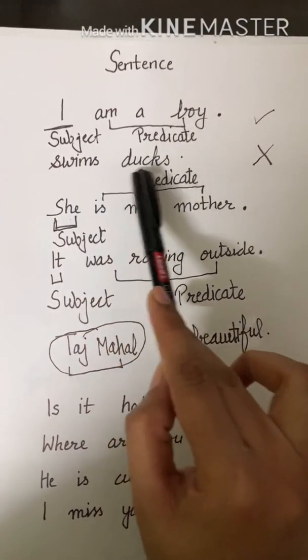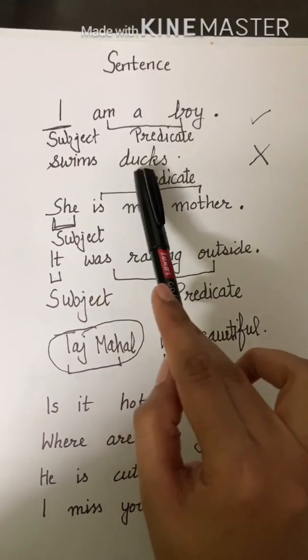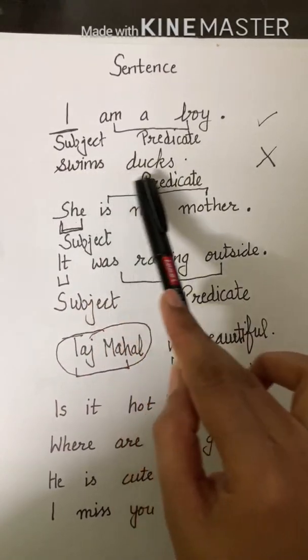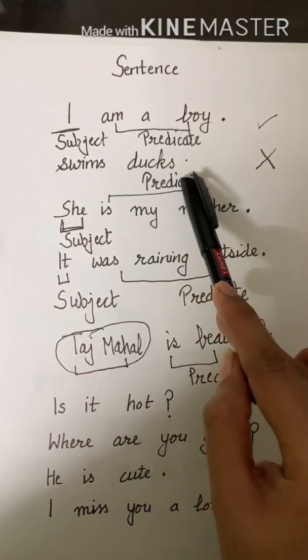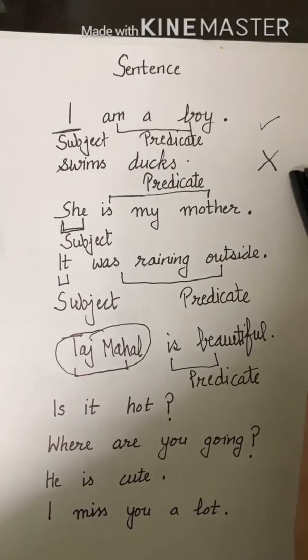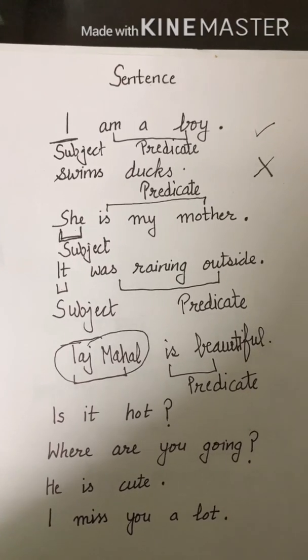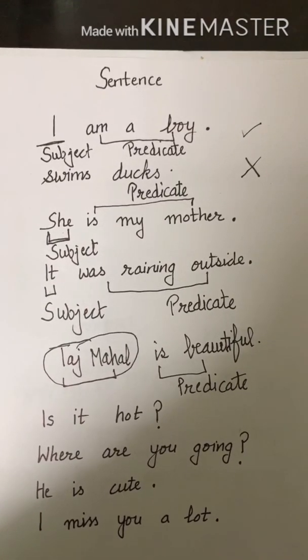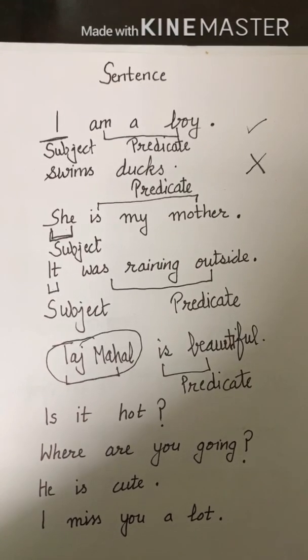Swims, ducks. This is not making any sense. So it is not a sentence, so I have put a cross here. This is the way to identify whether the given group of words is a sentence or not.